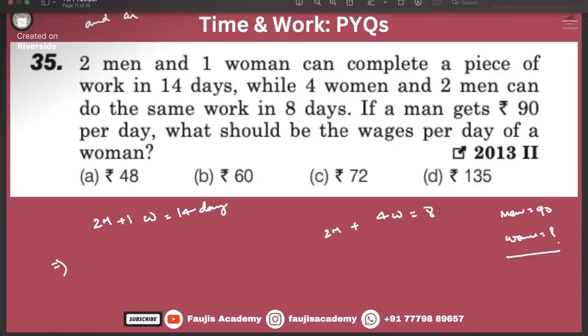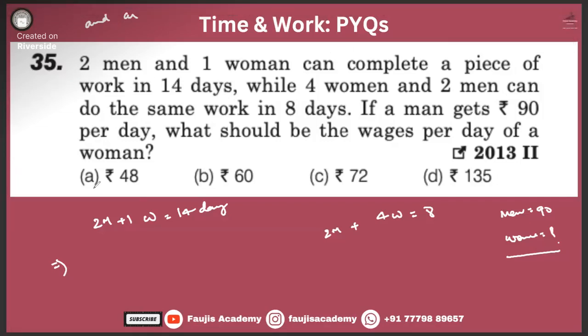When we talk about this question, in order for them to finish it in one day itself, we have to multiply this number here and here. So that means 28 men plus 14 women will take one day to finish it.